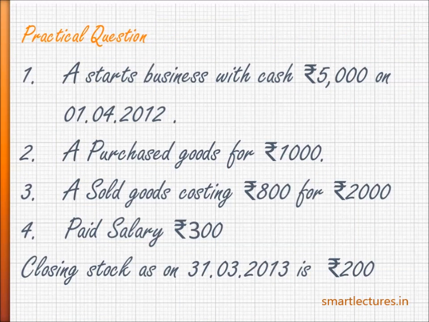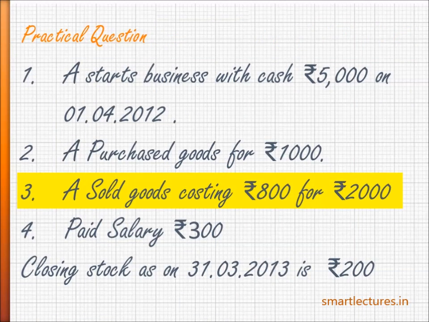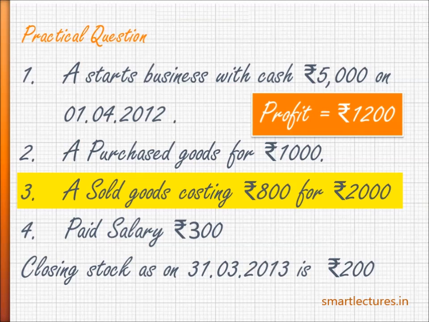Now the next transaction: sold goods costing rupees 800 for rupees 2,000. It means we have earned a profit of rupees 1,200. But be careful, when we are making journal entries, we are not concerned with the profit or loss on sales. I mean to say we are not concerned with the cost price of the goods sold.